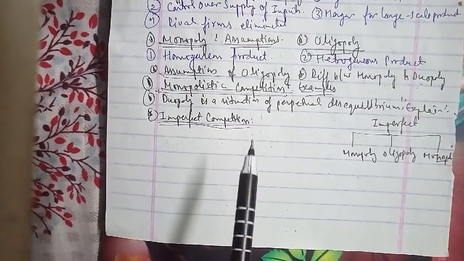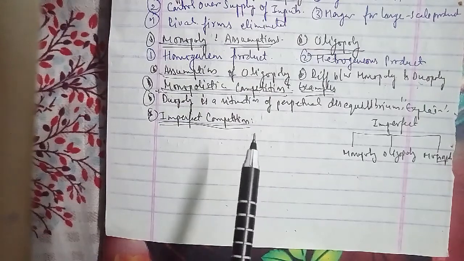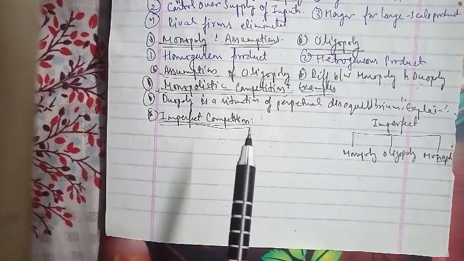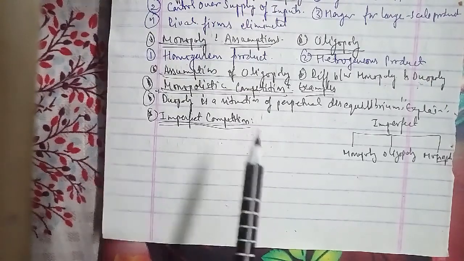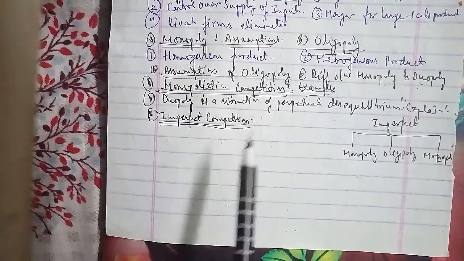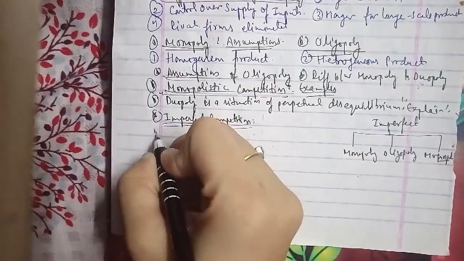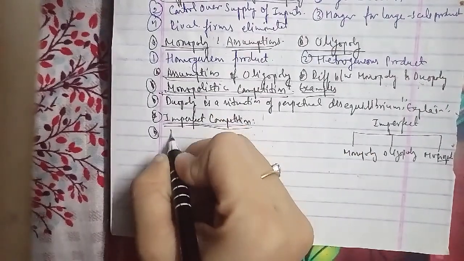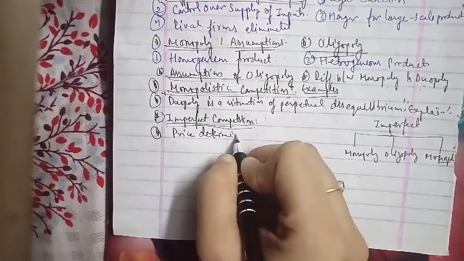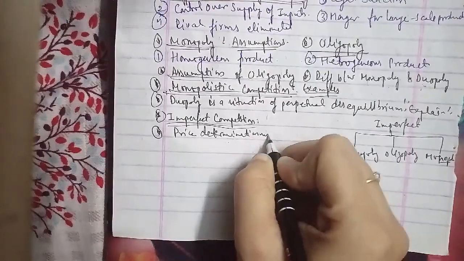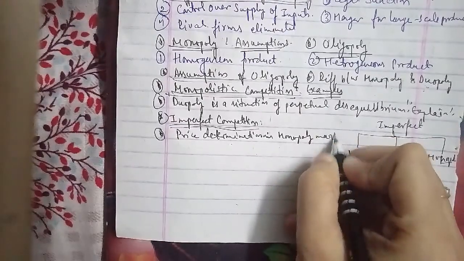Now we'll go ahead with another question, which is to explain price determination in the monopoly market, which was asked for 10 marks in 16 and 17. So, price determination in the monopoly market is what we have to talk about here, in the same context and with the same references.